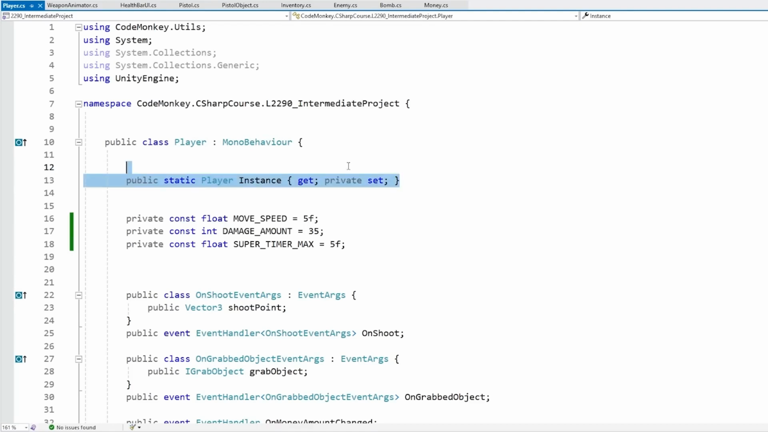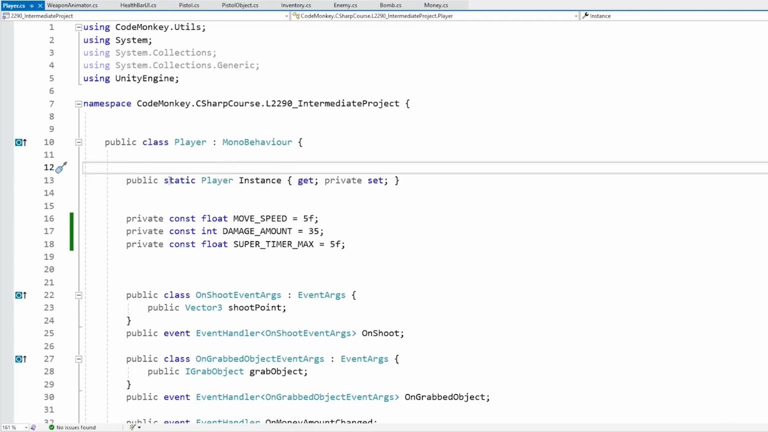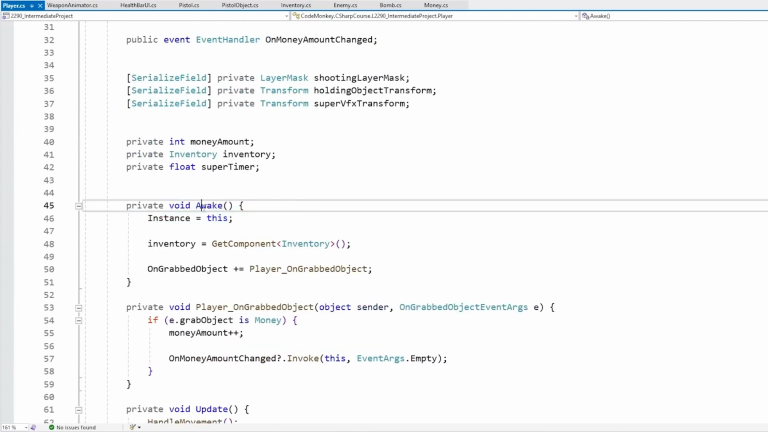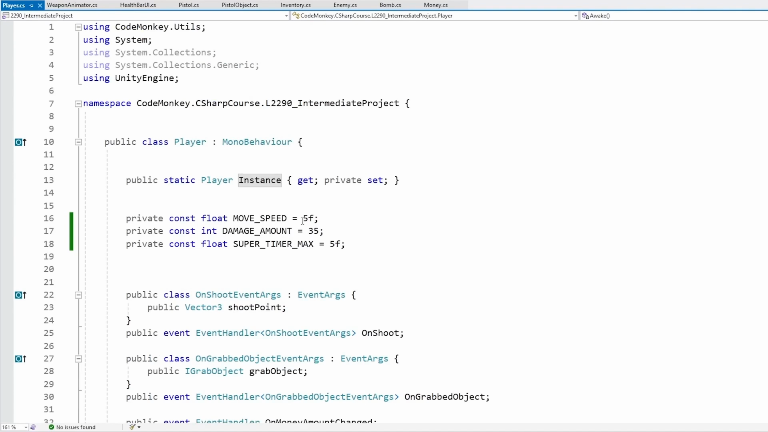Then we can also see over here we have the singleton pattern. So we've got a public static player instance with a public get and a private set. And this one, the instance is being set over here on awake. This is a Unity specific function that is called whenever this script is initialized. So on awake, we are instantiating the instance onto this. Since this little demo is meant to be a single player game, it makes perfect sense that the player is a singleton, since there is only ever meant to be just one player.